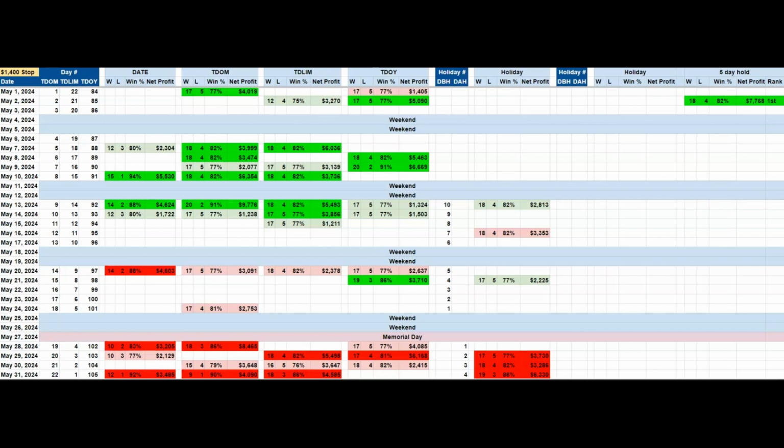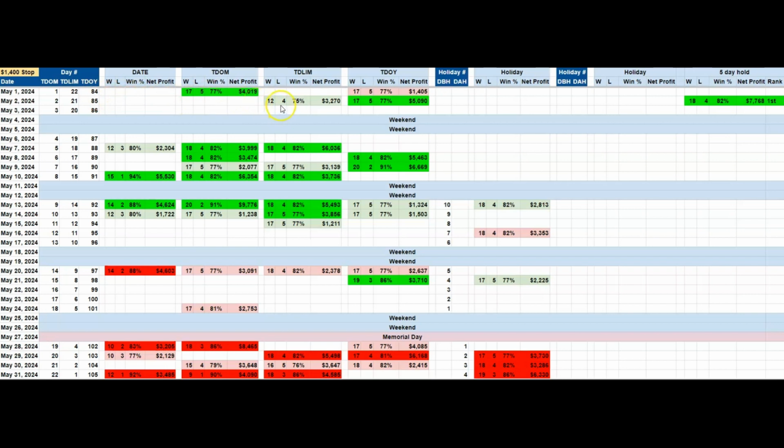And here is the heat map for the US dollar index for May. And since we're looking on the bullish side, we want to be looking for the greens in this month. And those greens are concentrated in the first full week of the month and then the second full week of the month, not including this partial week here.